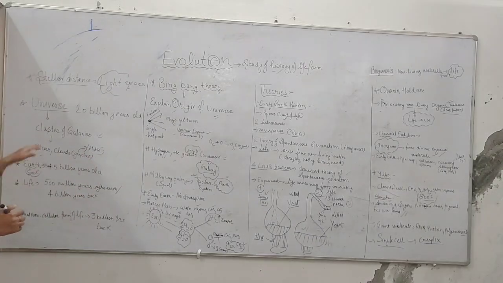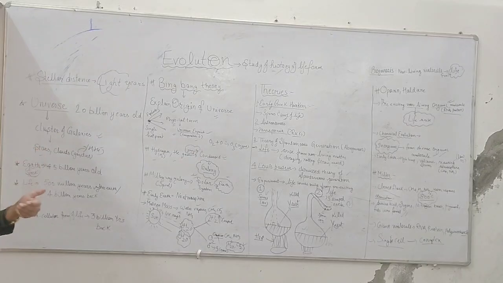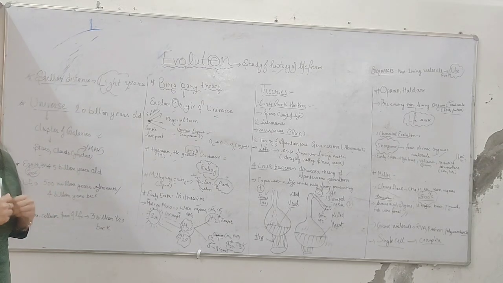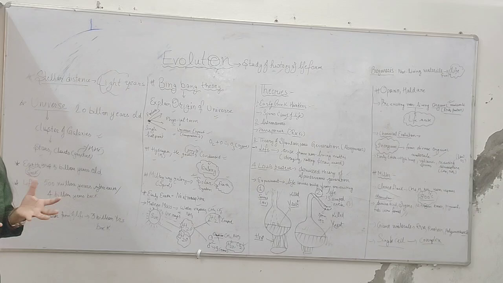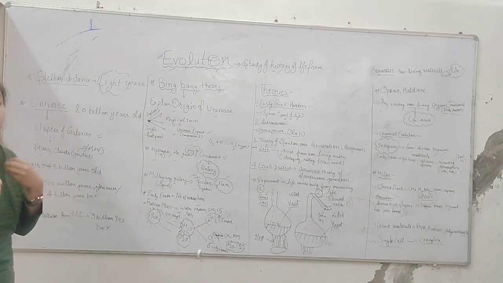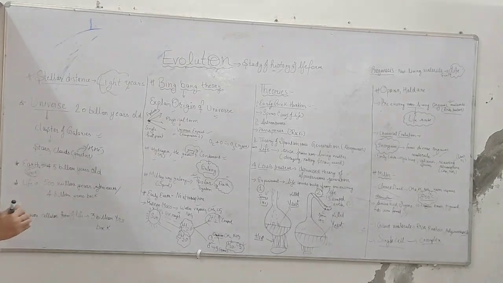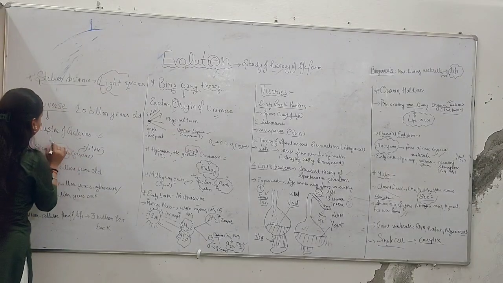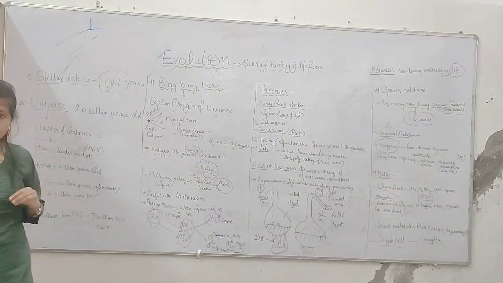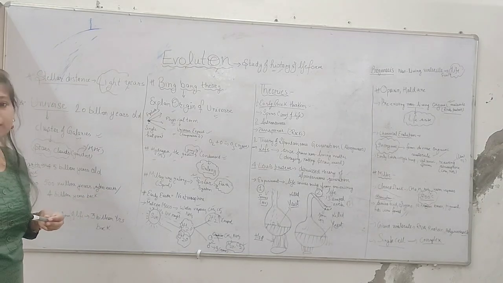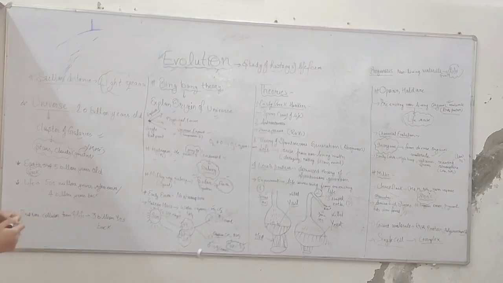Now we come to when the universe and life forms arose. The universe is 20 billion years old. How is the universe made? The universe is made up of various clusters of galaxies. Galaxies are further made up of stars and clouds, and clouds are made up of gas and dust, gases such as hydrogen and helium.